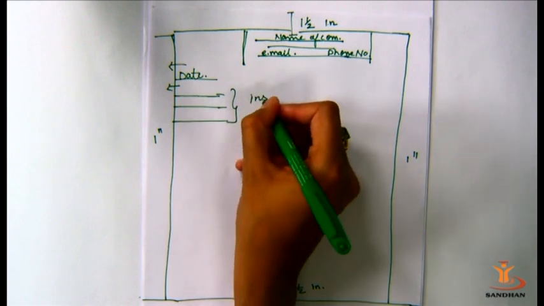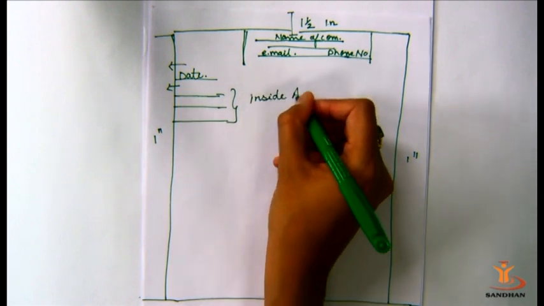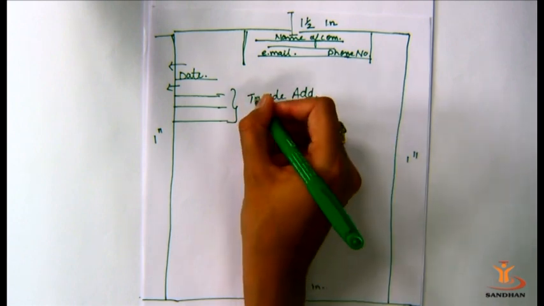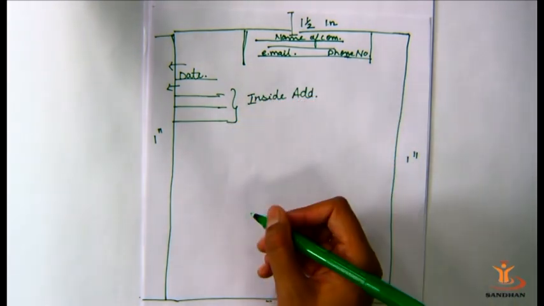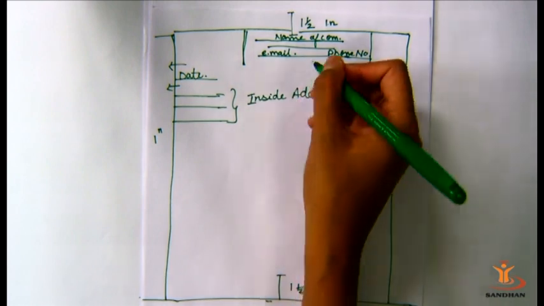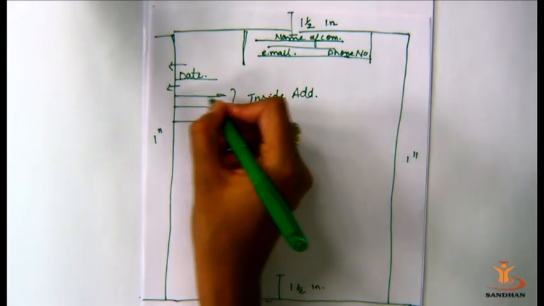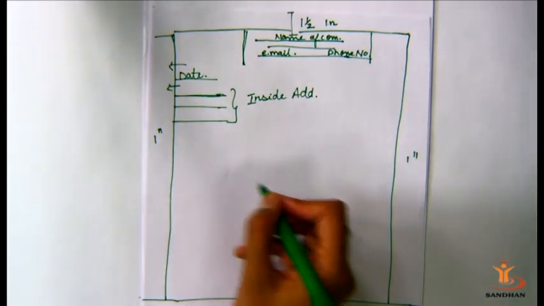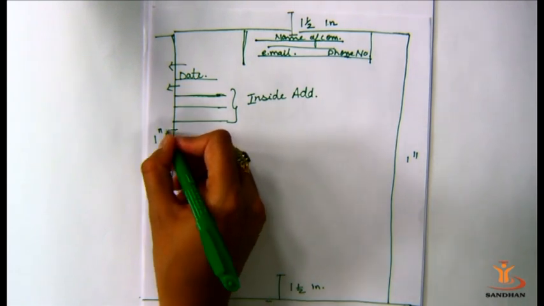Inside address is what? Inside address is the address of the receiver. Now here we are writing all these letters to the dealers, so here the address of the dealer will come. After that we'll leave one line.